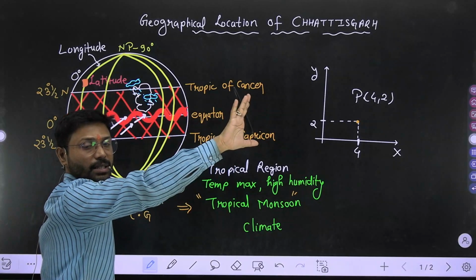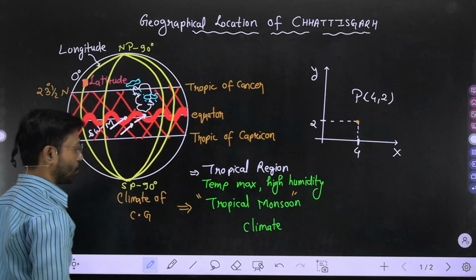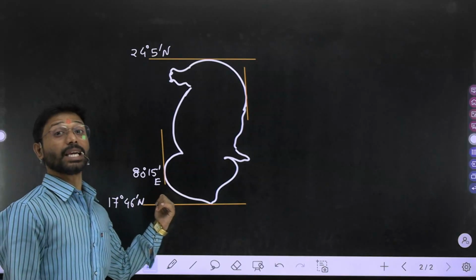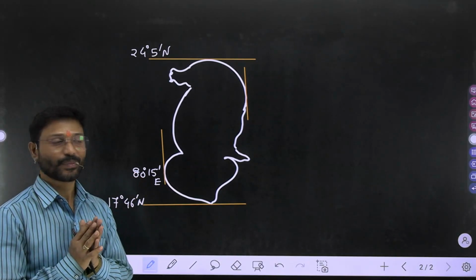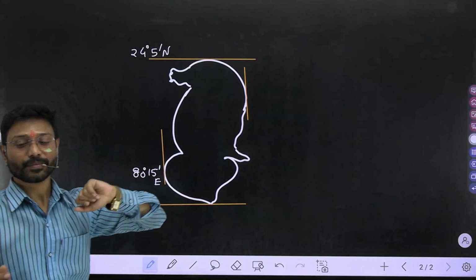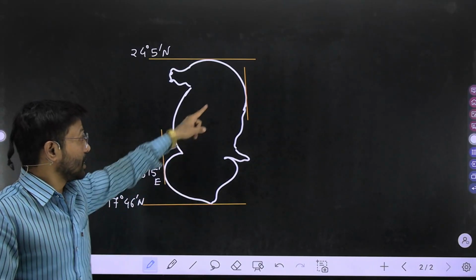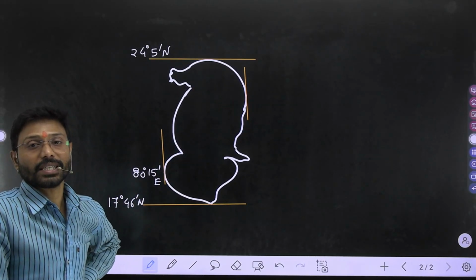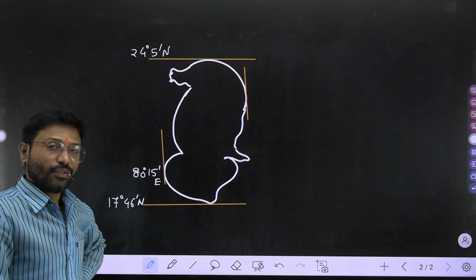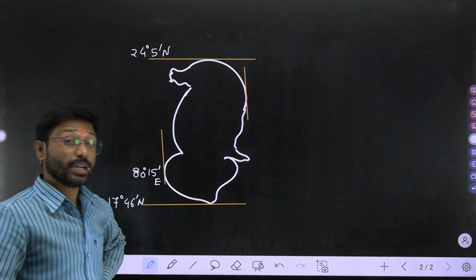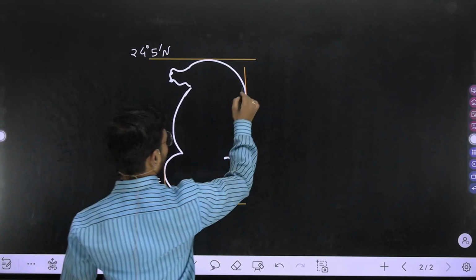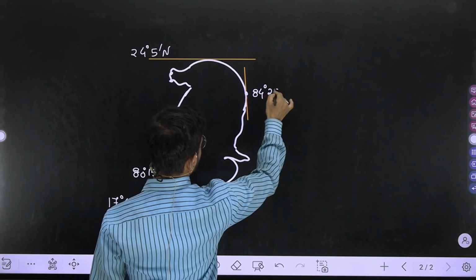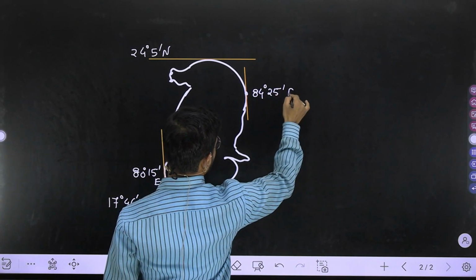Towards the eastern side. That's why you have to use the abbreviation E. Okay? Now, the easternmost longitude of Chhattisgarh is 84 degree 25 minute east, my dear. 84 degree 25 minute again east.